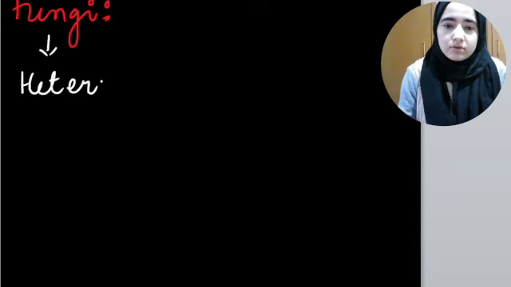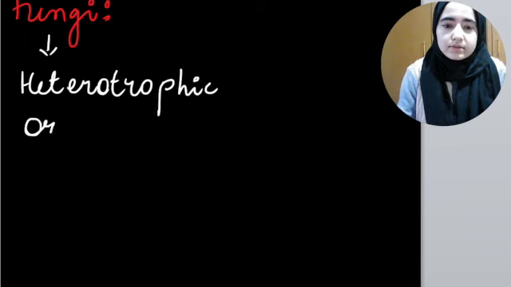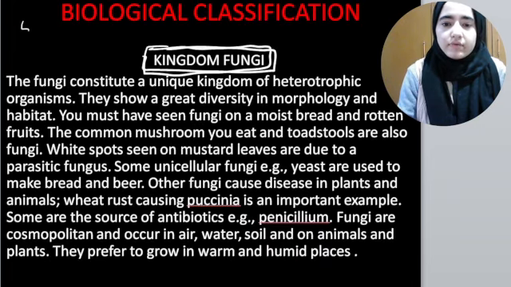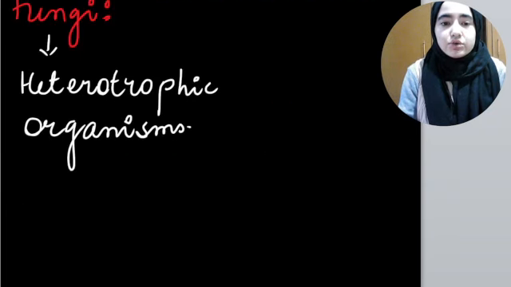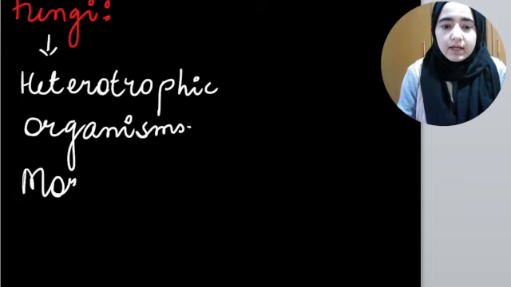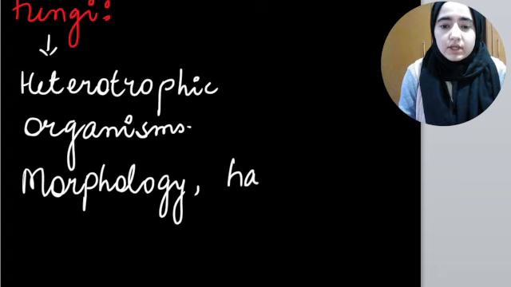Many of you might know that fungi are heterotrophic organisms. I'll write it down here. Fungi are heterotrophic organisms. They show great morphology and habitat. I mean, their structure is different and they live in different areas. They have different morphology and different habitat, right?